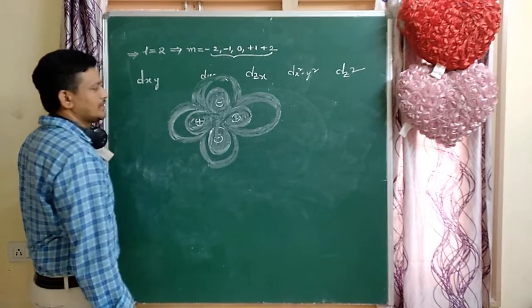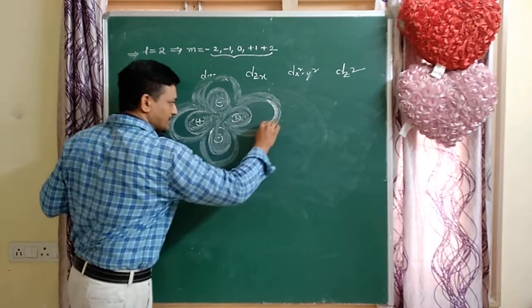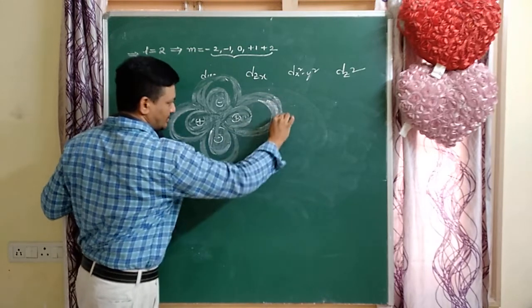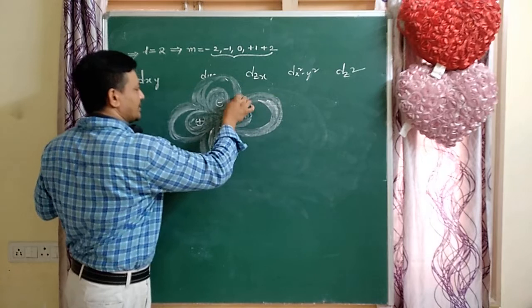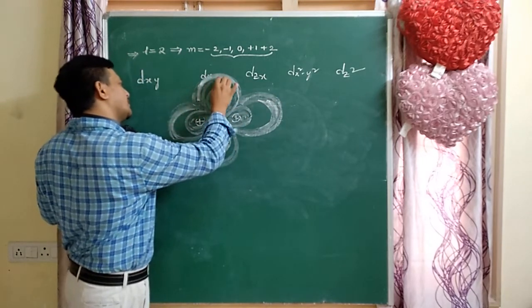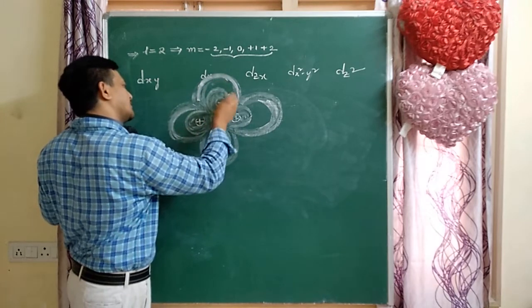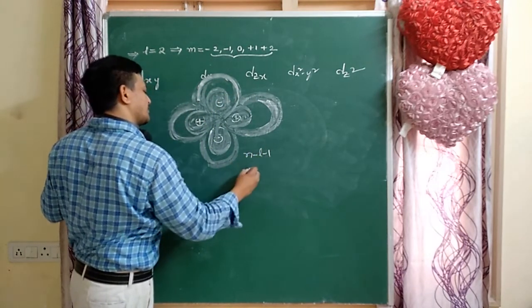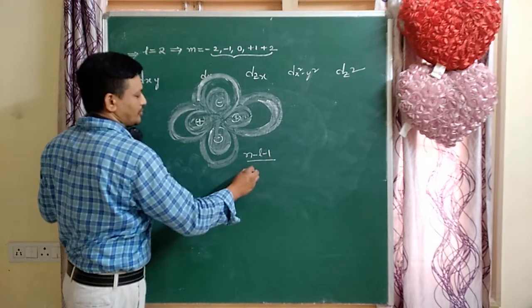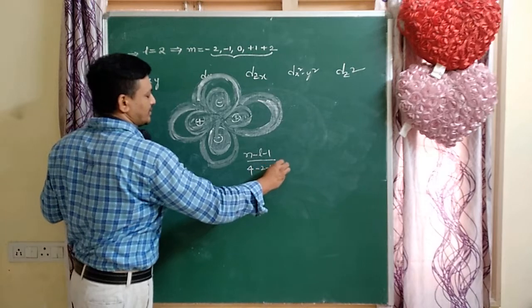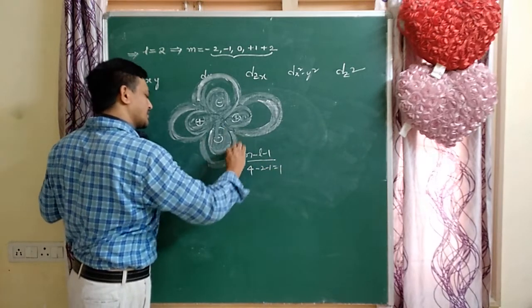Here also psi square is 95%, and in 4d also 95%. In between 3d and 4d, one gap is there, that is the radial node. The radial node formula is n minus L minus 1, so 4 minus 2 minus 1 equals 1. One radial node is there.